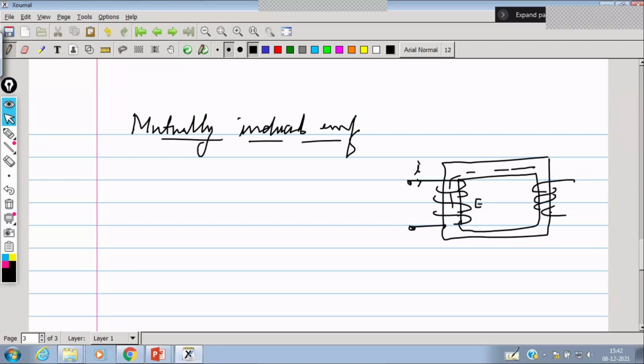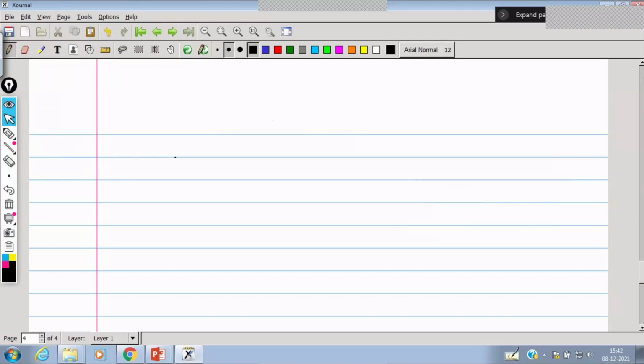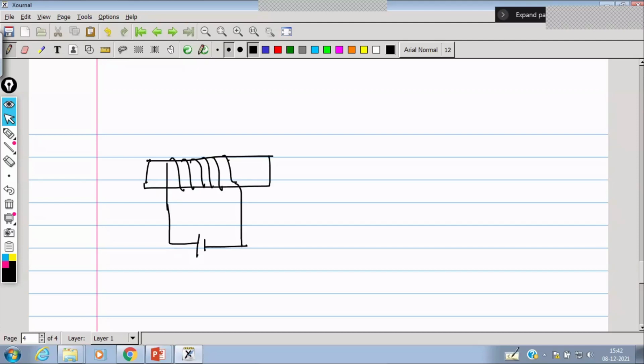Now instead of that, if we continue with two different coils, suppose one coil or one solenoid which is wound with the winding, and the battery is connected, we know that the amount of current flows through it and it will create the magnetic flux, having N1 number of turns.